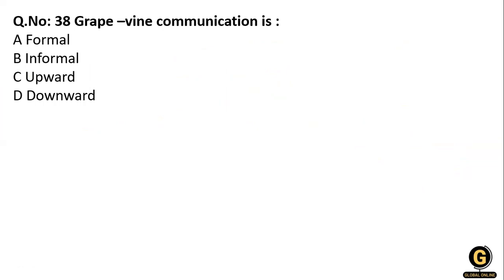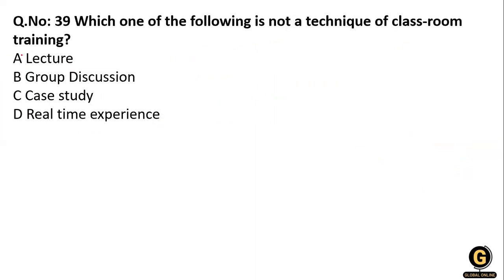Now, the grapevine communication, you know what grapevine communication is? It is informal communication. We know, no need to explain it in detail. Which one of the following is not a technique of classroom training? So lecture is classroom training. Yes, ma'am, this is a classroom technique.